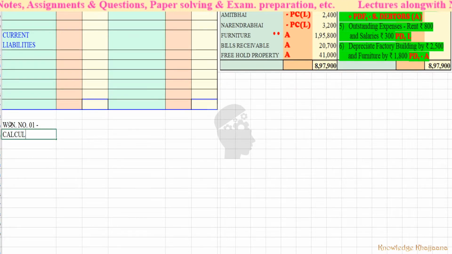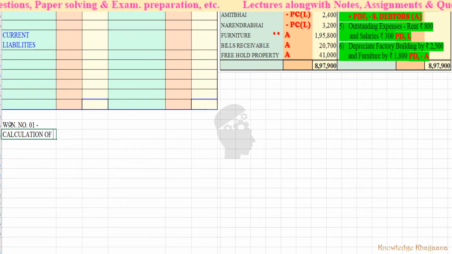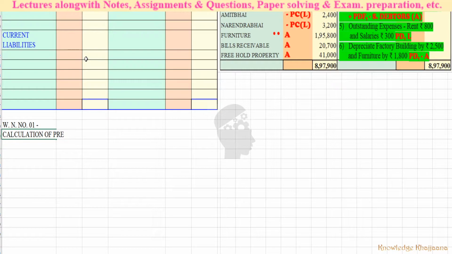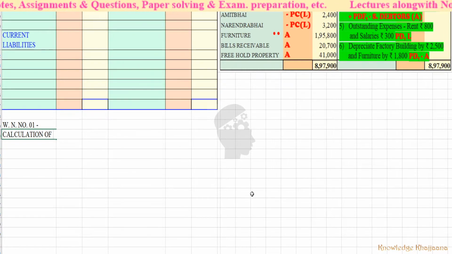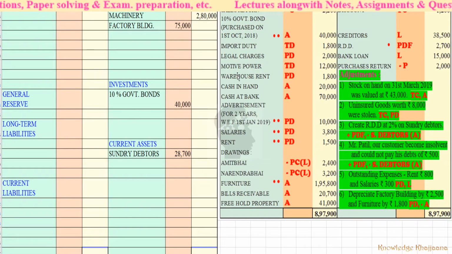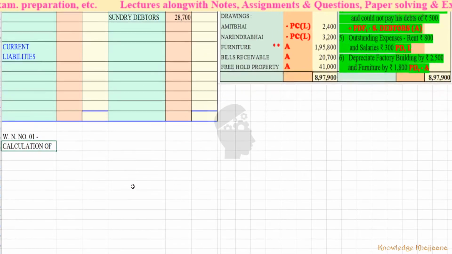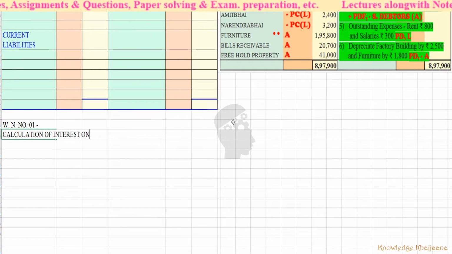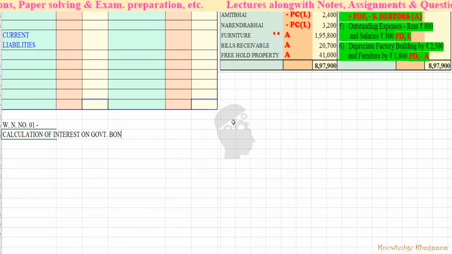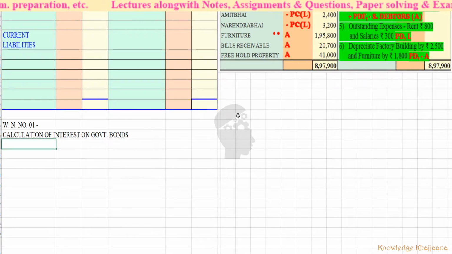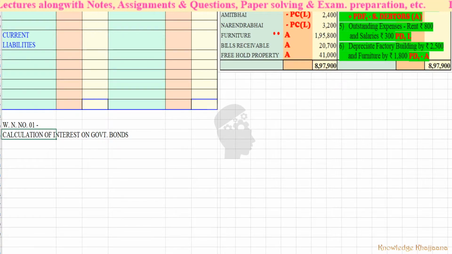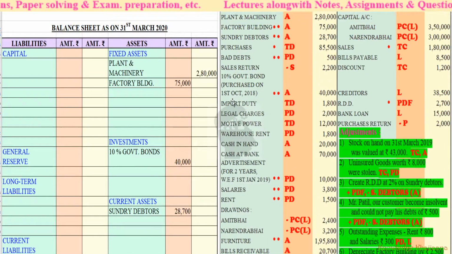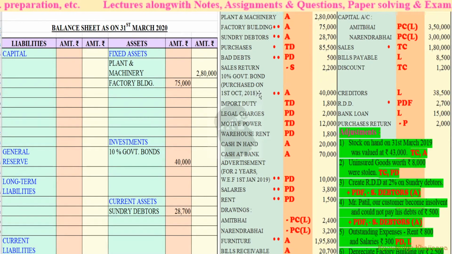Calculation of interest on the 10% government bond. See, the government bonds of rupees 40,000 are purchased on 1st October 2018.